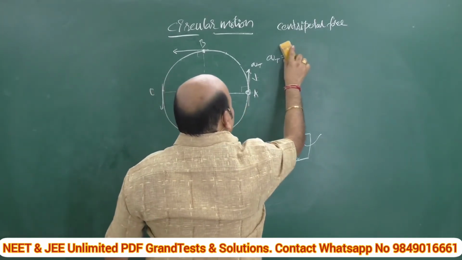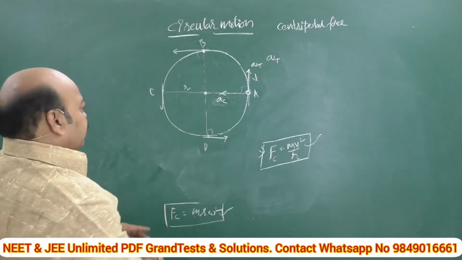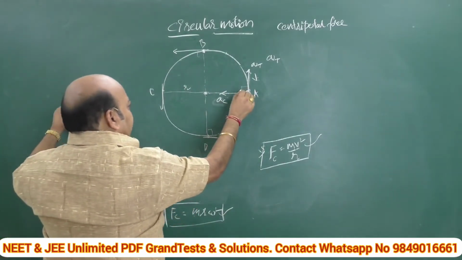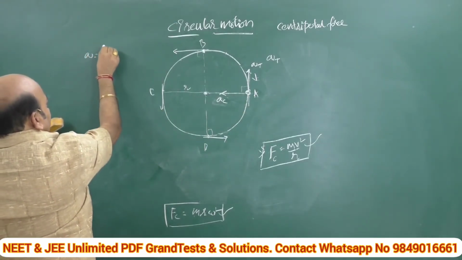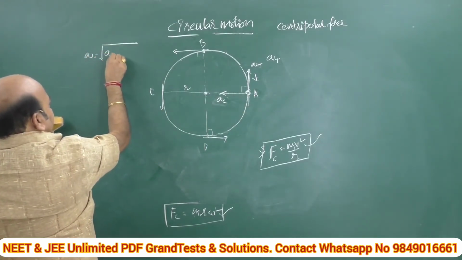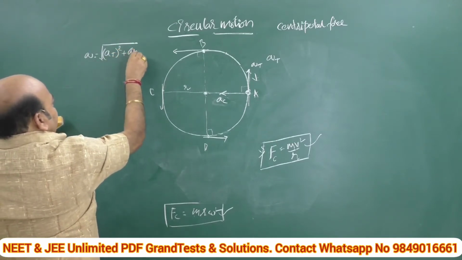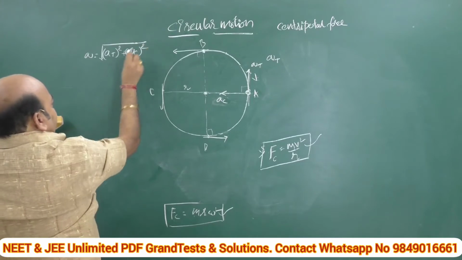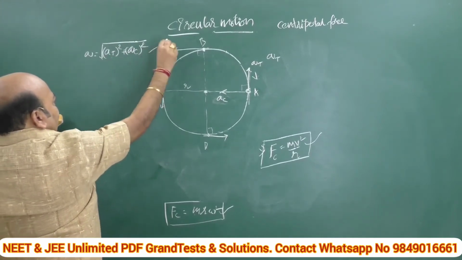This is tangential acceleration and this is centripetal acceleration. These two are making 90 degrees to each other. That's why A resultant is nothing but the square root of A t whole square plus A c whole square. This is the formula.